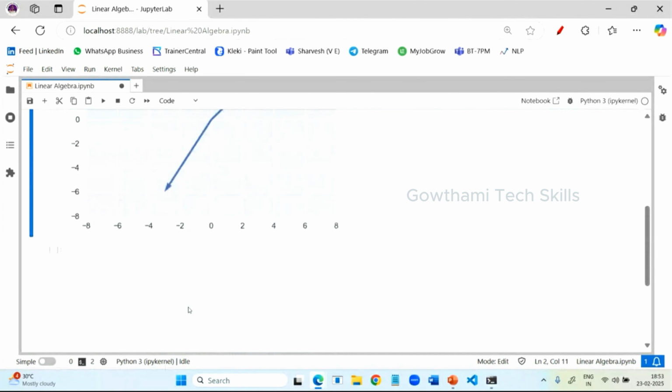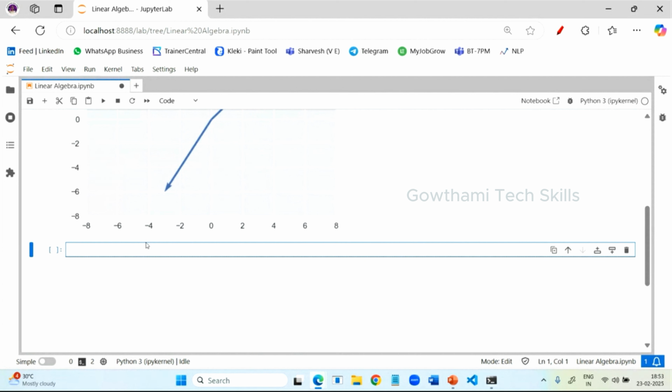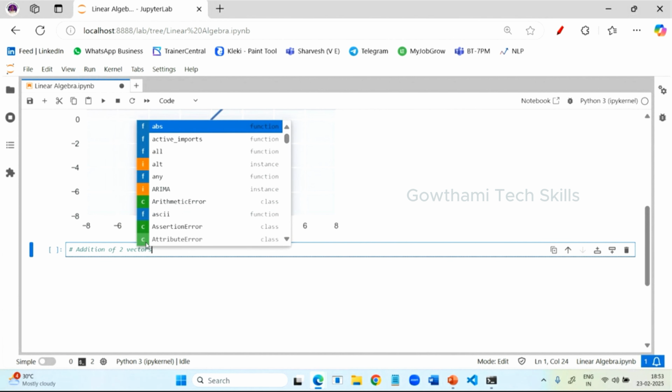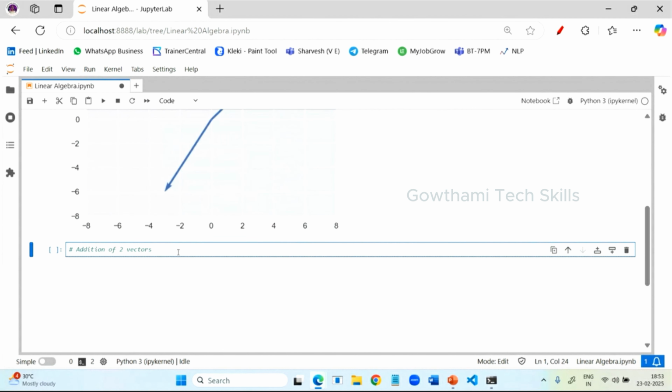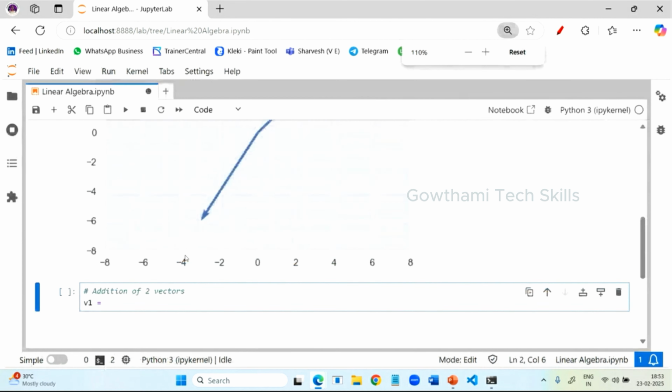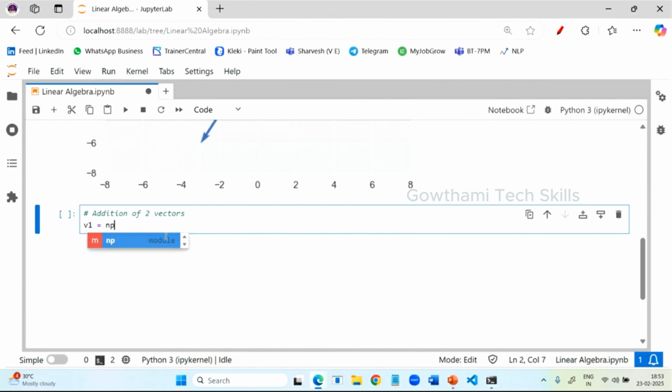Now what I need to do? You need to perform operations. The first one I want to do here is addition of 2 vectors. So if you want to perform addition of 2 vectors, you need 2 vectors here. You need to generate 2 vectors and you need to sum them up. So first I'm going to create 2 vectors. So V1 using the NumPy library, V1. So I'm just writing np dot.